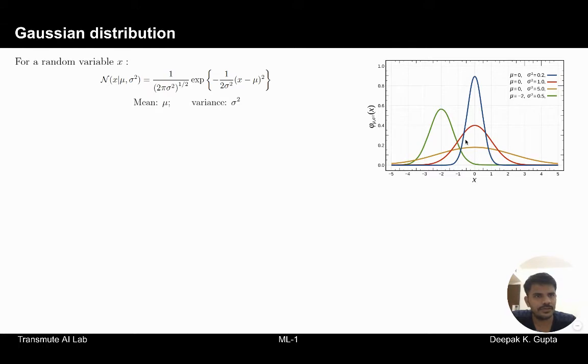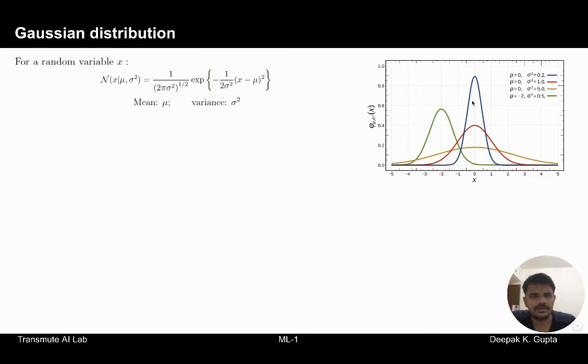And here we show variations of mu and sigma square and show how the Gaussian distribution changes. Originally, if mu is equal to 0, all the distributions are symmetric and centered at 0. With a changed value, for example mu equal to -2, the distribution shifts here. The sigma square term controls the steepness of the distribution as well as the width. For sigma square equal to 0.2, the distribution is very compact and very steep. For sigma square equal to 1, it's relatively flat. And for sigma square equal to 5, we see the distribution is very flat.